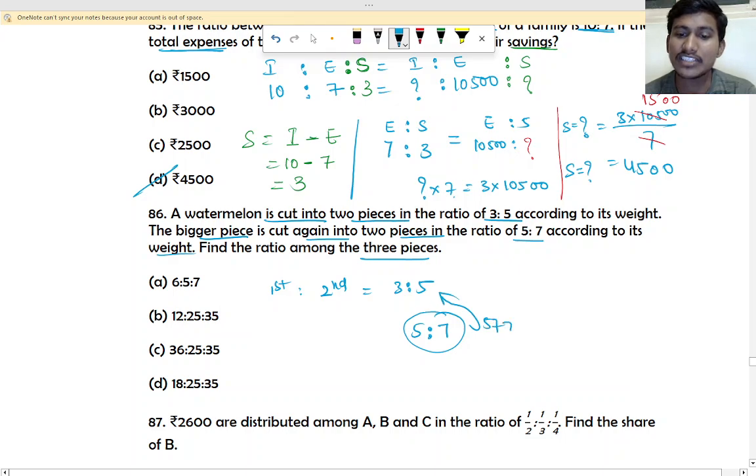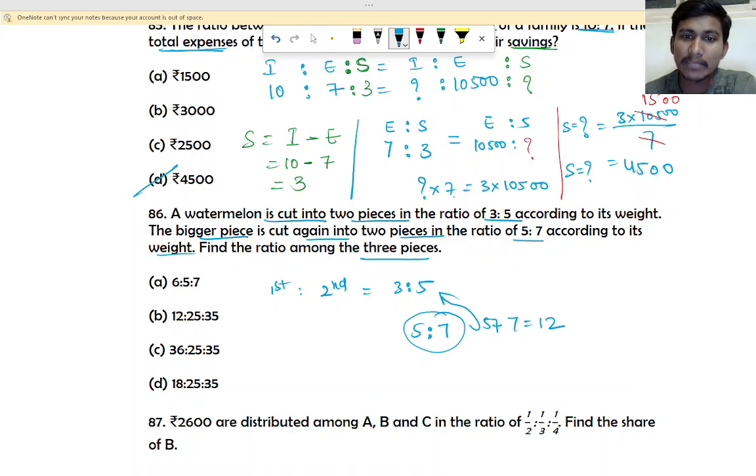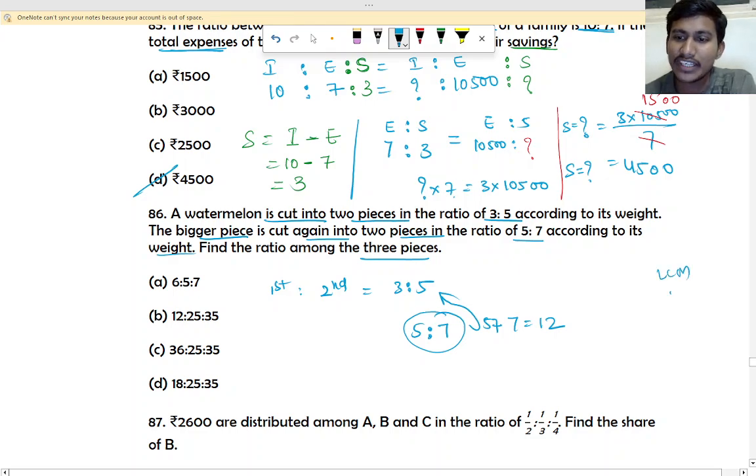So 5 plus 7 is how much? 12. So this is 5, but here it is 12. So you have to make it something common. The common for 5 and 12 will be the LCM. So the LCM of 5 and 12 is how much? 60. So you multiply to make it 60.